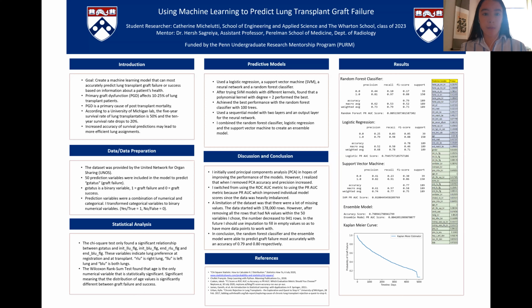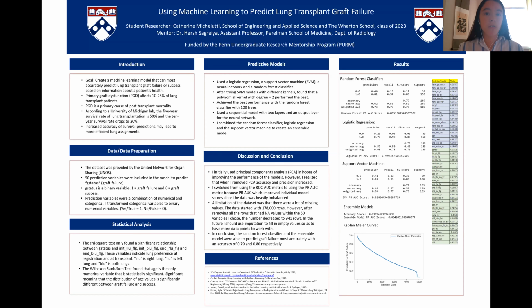I'm a rising sophomore, and I'm presenting my PERM project today, which I did under the mentorship of Dr. Hersh Sagreiya. My project is called Using Machine Learning to Predict Lung Transplant Graft Failure. The goal of my project was to create a machine learning model that can most accurately predict lung transplant graft failure or success. This is a pressing issue because primary graft dysfunction affects 10 to 25% of lung transplant patients and is a primary cause of post-transplant mortality.